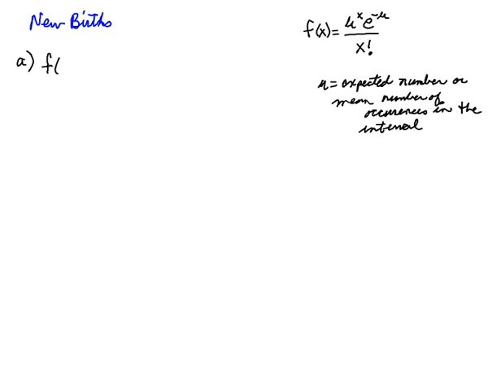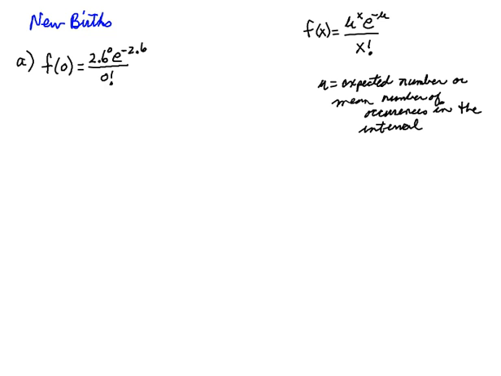I'm going to use the function f of x. The number of occurrences is 0. This is an interval of time of 1 day, so mu is actually given as 2.6. So I'll take that to the 0 power, e to the minus 2.6 into the formula, and then 0 factorial.